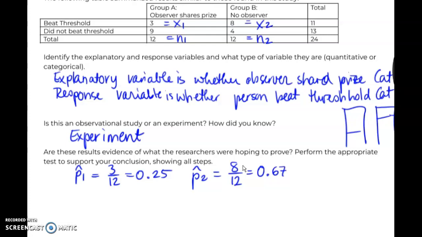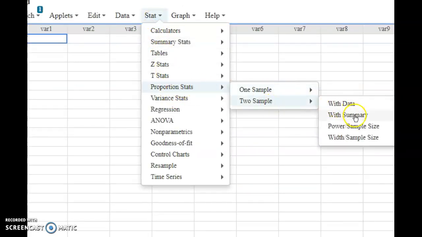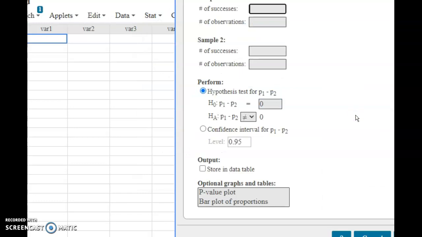So definitely looks like there's a pretty big difference between these two groups. And so let's check. Let's go over to StatCrunch and enter in our successes and our sample sizes. All right, looking at proportion stats, two sample with summary over here, putting in our number of successes, 3 out of 12, and our second group we have 8 out of 12.